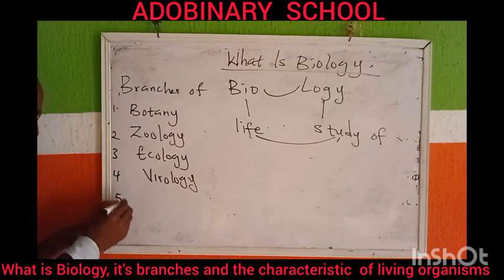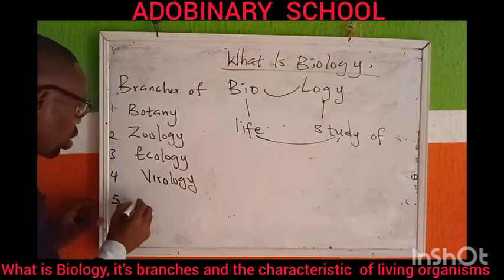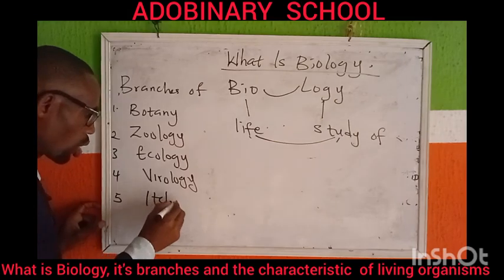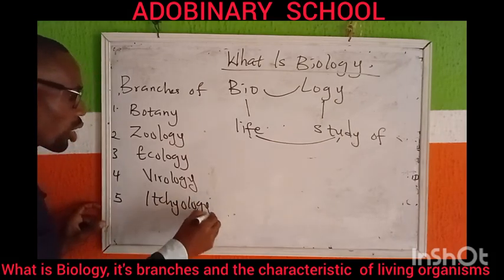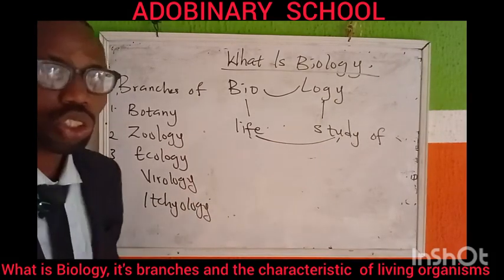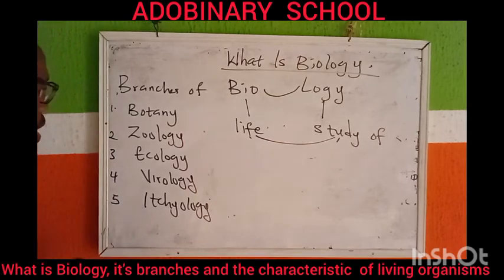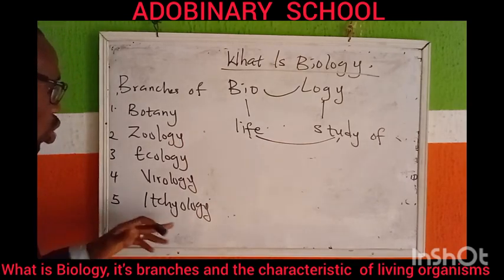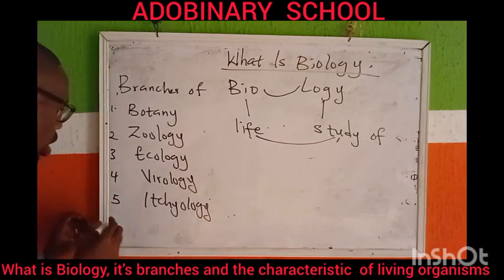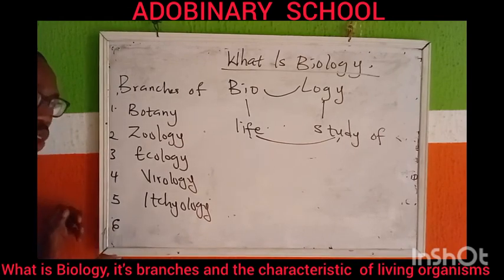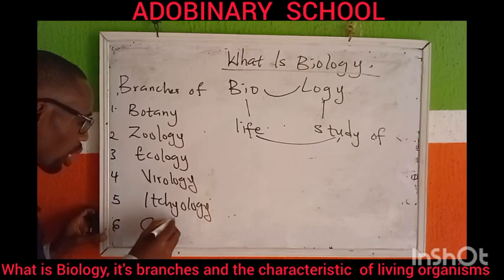Number 5, we also have what we call ichthyology. What's ichthyology? Ichthyology is the branch in biology that deals with the study of fish. So when you study fish, you are practicing ichthyology. Okay. Number 6, we have what we call cardiology.